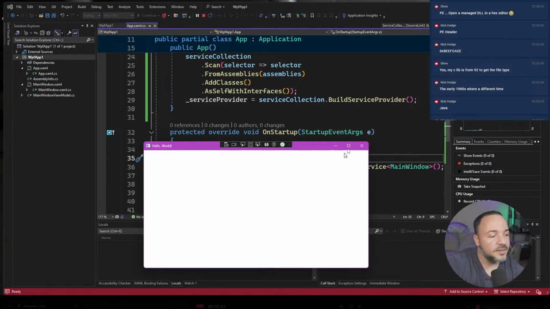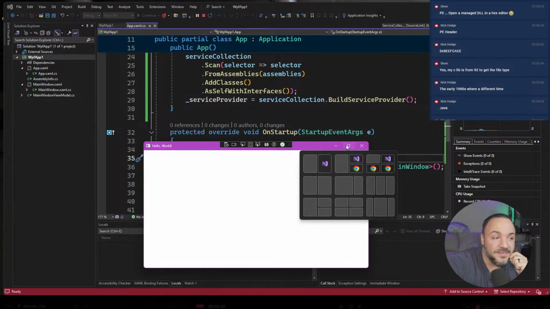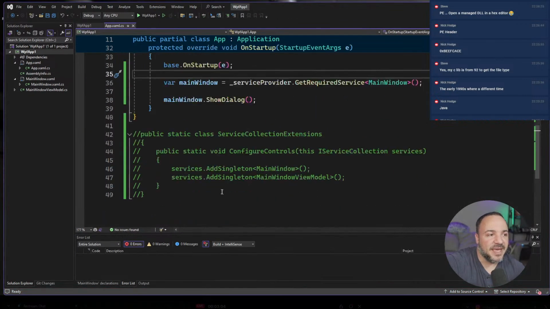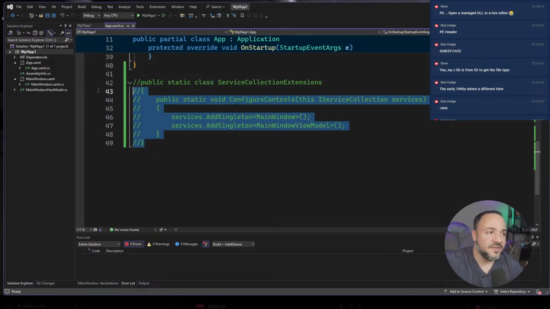Oh, yeah. And it worked better than AutoFac, right? It's the same thing, except it didn't work with AutoFac, which I'm really curious about. I don't know why it wouldn't find the resources properly, but it works, right? I don't have those types manually registered. That's the thing that I wanted to show you that I wanted to move away from.